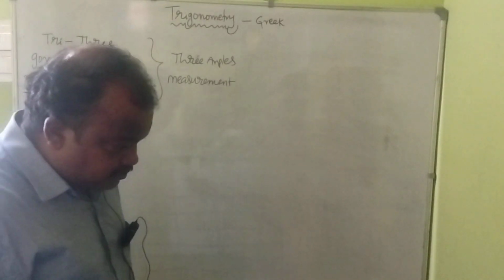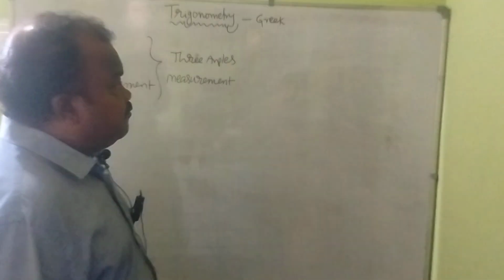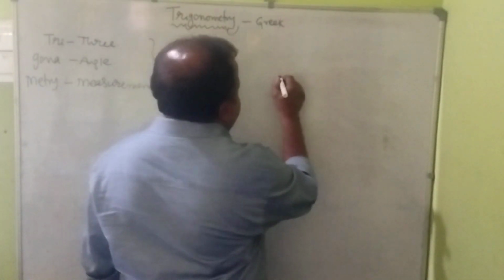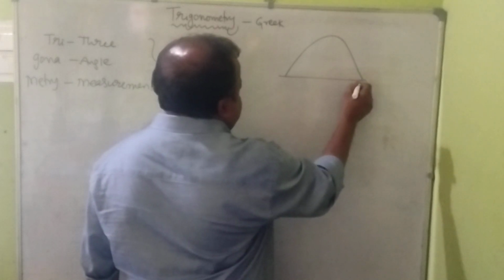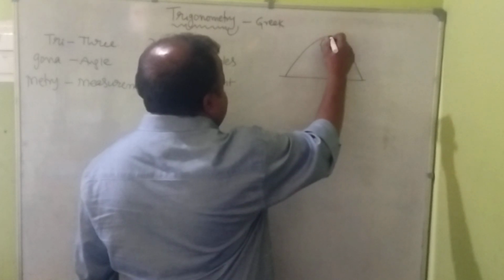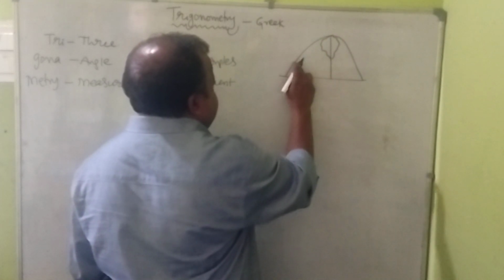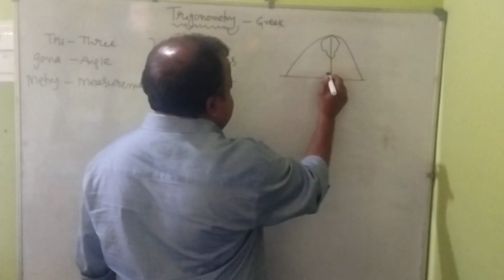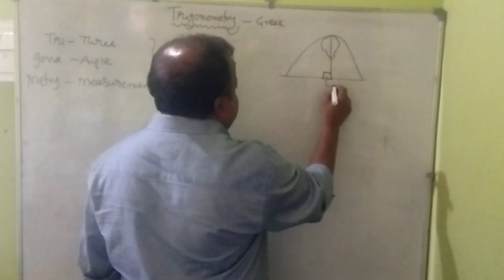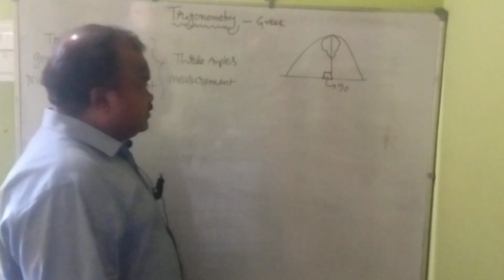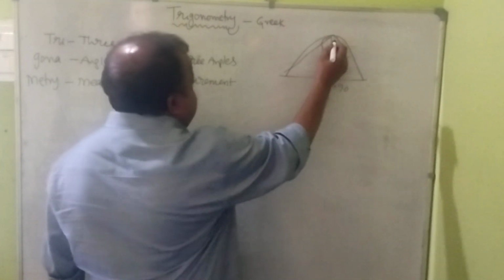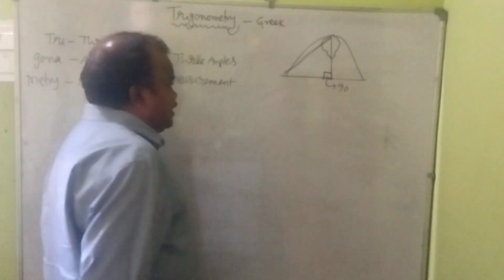Here we may observe any tree standing from the surface of the earth. We observe the tree like that only, no? That means this will be considered as one right angle. The square box is taken as a right angle, 90 degrees, isn't it? That means here it forms one right angle triangle.